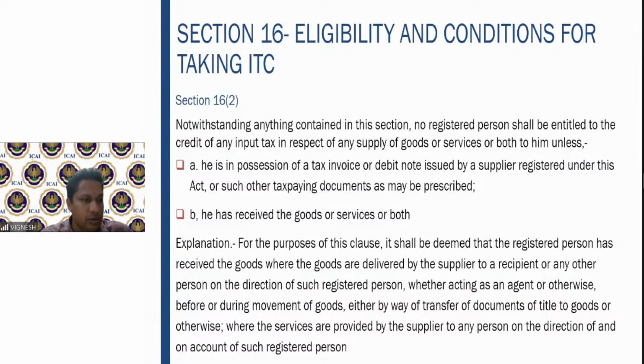Now we come to 16 subsection 2. Notwithstanding anything contained in this section, no registered person shall be entitled to the credit of input tax in respect of the supply of, unless, now this is a very, very important section from examination point of view, because multiple changes have occurred in this particular section. Basically, you can say 16 subsection 2 talks about the conditions for claiming the input tax credit. Conditions for claiming the input tax credit, very, very important from examination point of view.